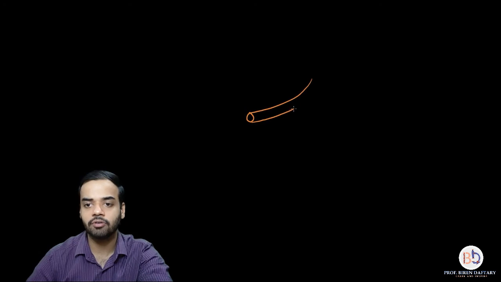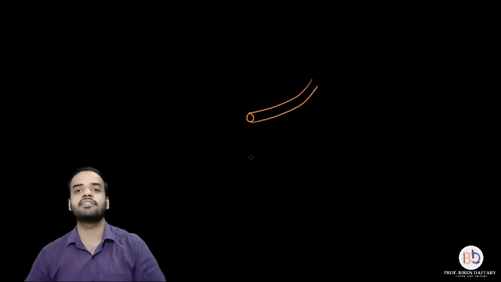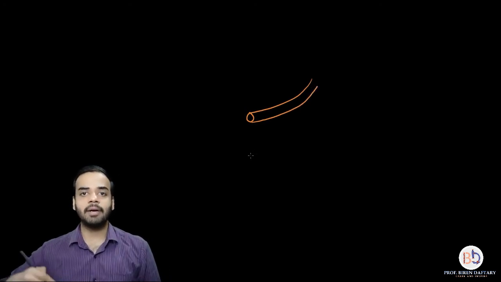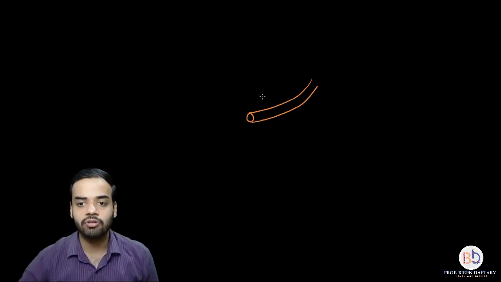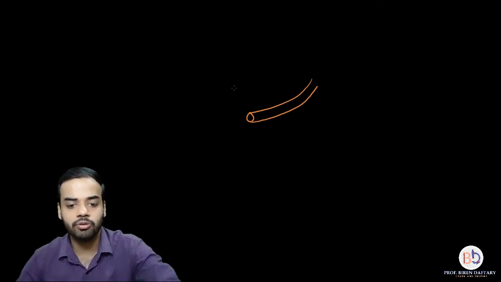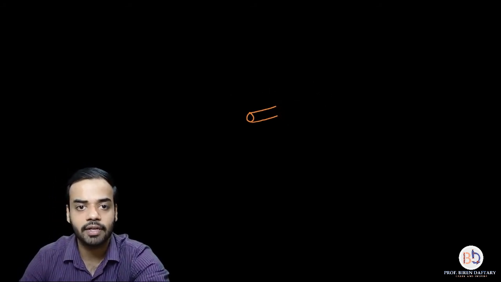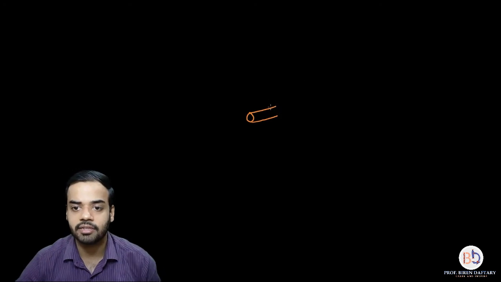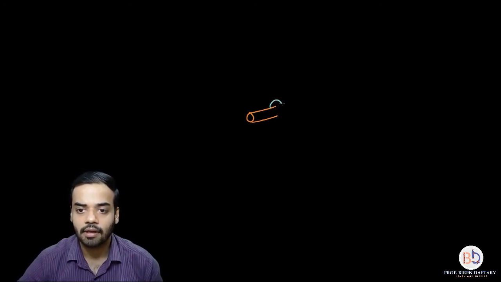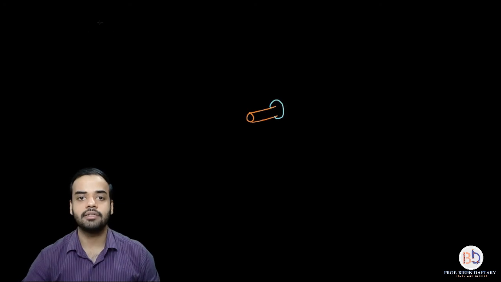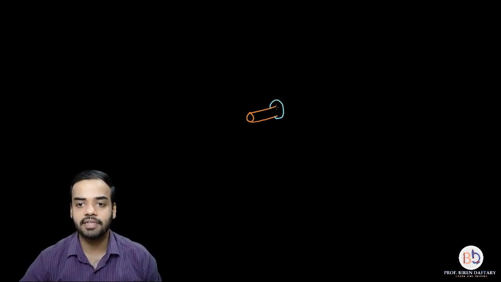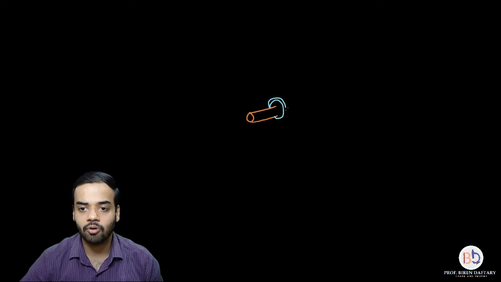This is going to be the axon. I'm trying to draw a 3D diagram. Hopefully it works out. All right, this is the axon. Now, if it is a myelinated neuron, then it will be surrounded by a myelin sheath. So I'm going to rub this off and draw the myelin sheath surrounding this. If you see over here, this is the myelin sheath which is present, correct? I'm drawing 2-3 layers.